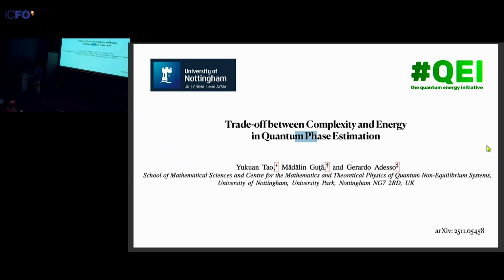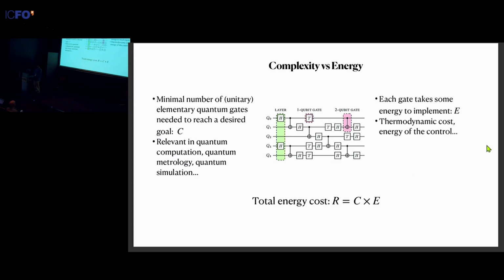Okay, so first, what do we mean by complexity and energy trade-off? We'll be sticking with the standard circuit model for quantum information processing tasks. The picture in the middle is just a typical example of a quantum circuit consisting of unitary gates selected from an elementary set. And we define our complexity as the minimal number of such elementary gates that you need to reach a desired target. We denote this complexity by the symbol C. Of course, it's really relevant in many common fields of study, such as quantum computing, metrology, and quantum simulations.